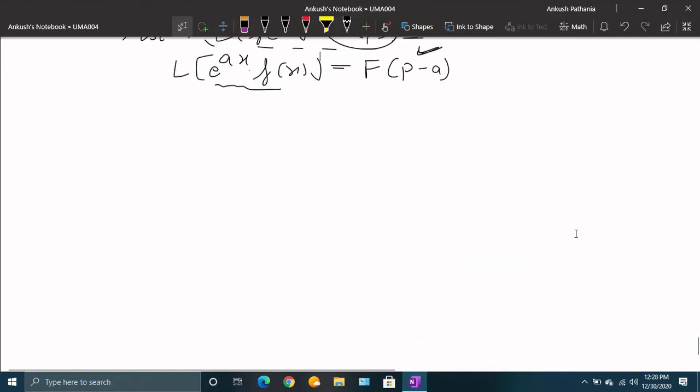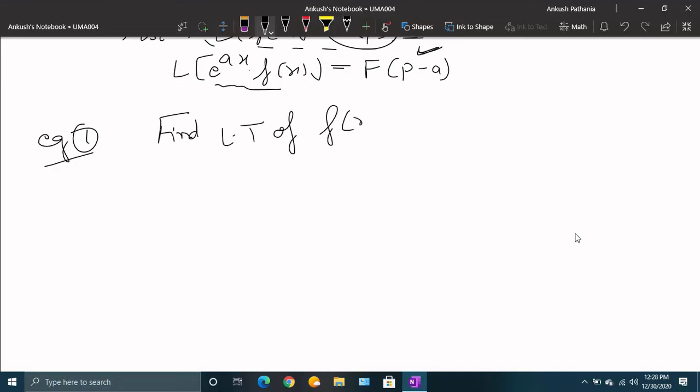So how are the questions done using the first shifting property. Example number 1: find the Laplace transform of f(x) equals cos square 2x. No, this is the wrong question, it is not cos square x. f(x) is equal to, yes, here it is, e raised to power minus 2x sine 3x.